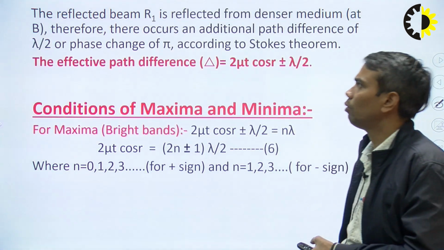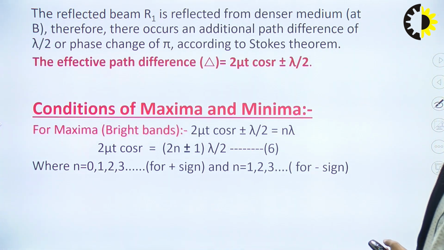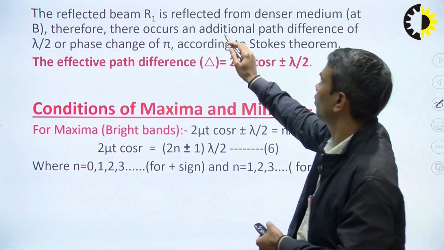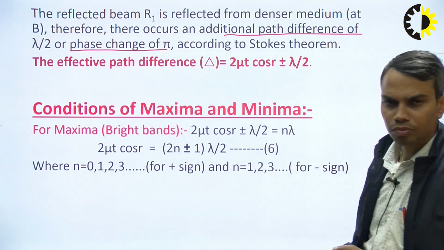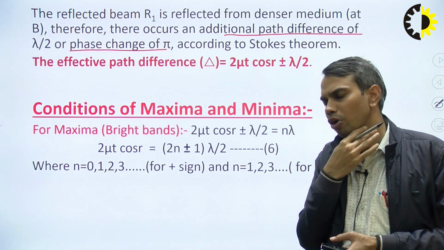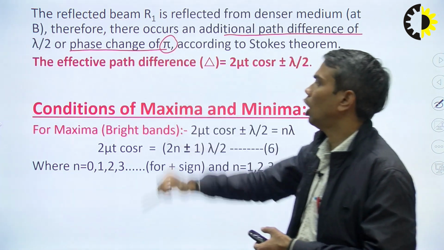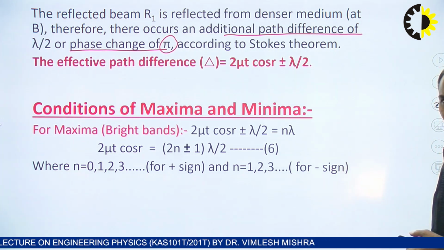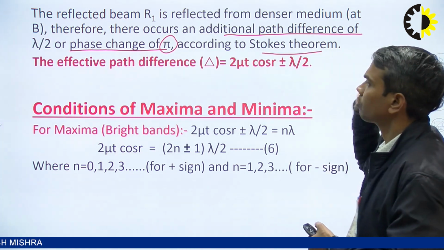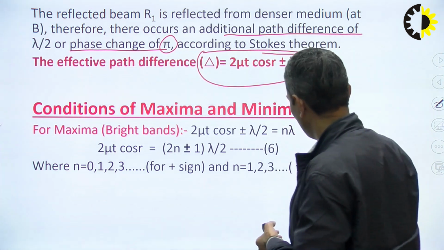The reflected beam R1 is reflected from the denser medium at B. Therefore, there occurs an additional path difference of lambda by 2, or phase change of pi. So, when any wave gets reflected from a rarer to a denser medium, a sudden phase change of pi, or path difference of lambda by 2, occurs. We can understand this by Stokes' theorem. So, the effective path difference will be 2 mu t cos R plus or minus lambda by 2.